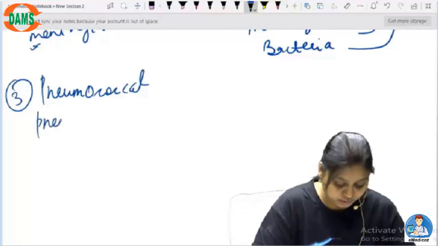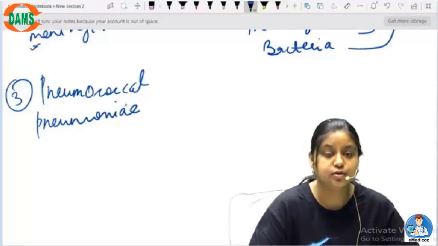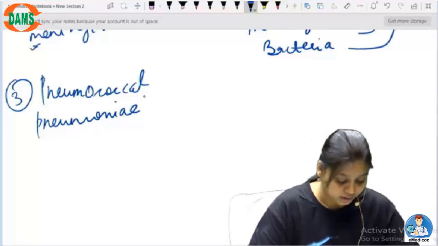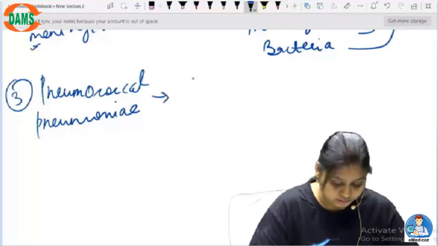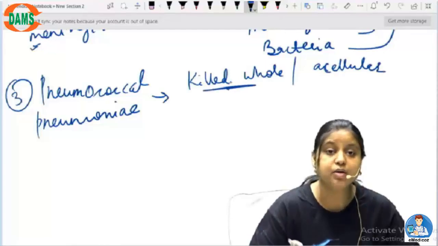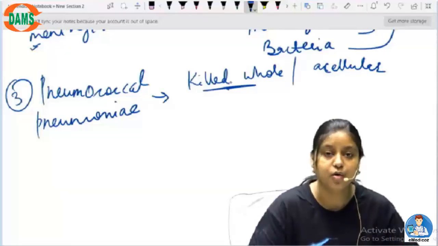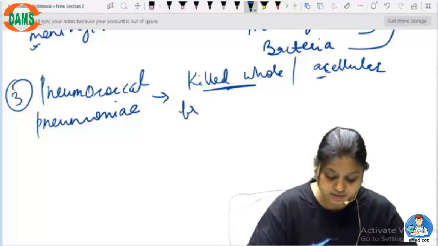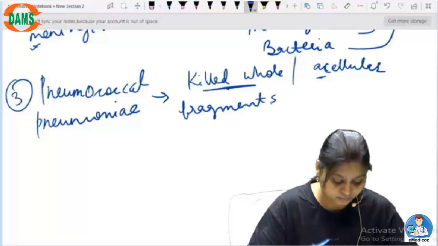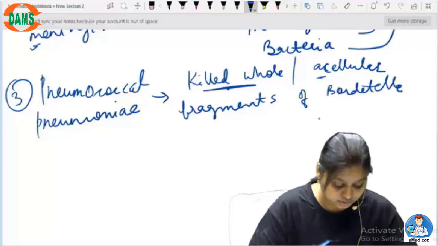Then there is pneumococcal pneumonia. Everybody knows what pneumonia is. Okay, pneumonia is also caused by bacteria, and here the bacteria is entirely killed, killed whole, and then it is used as a vaccine, or using the acellular fragments of Bordetella pertussis. Sorry.